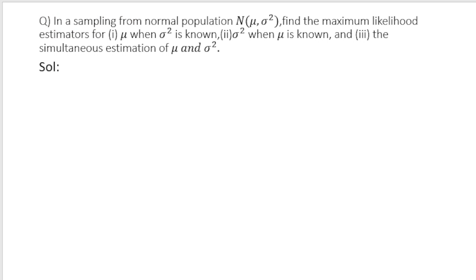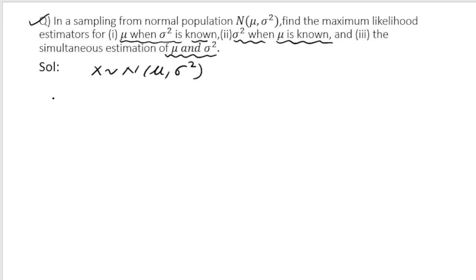To make sense of all of this, let us take this problem, and this is one of the important problems, so listen to it very carefully. Then through this you will be able to understand the process also. This is the first of the three problems that I am going to discuss. In sampling from normal mu, sigma square, find the maximum likelihood estimator of mu when sigma square is known. The second part is sigma square when mu is known, and the third part is simultaneous estimation of mu and sigma square. It is given that x follows the normal distribution with parameters mu and sigma square.